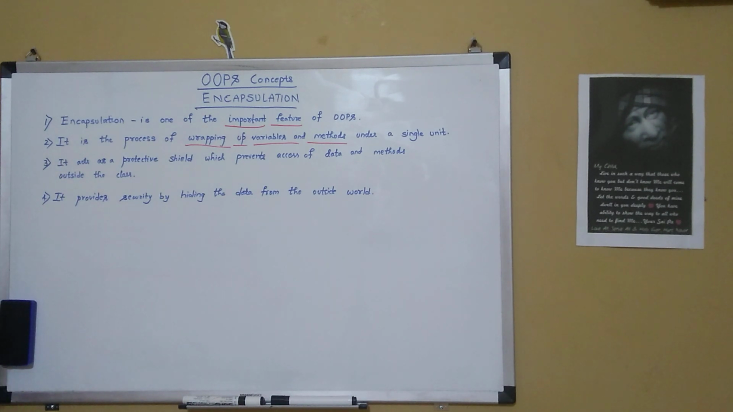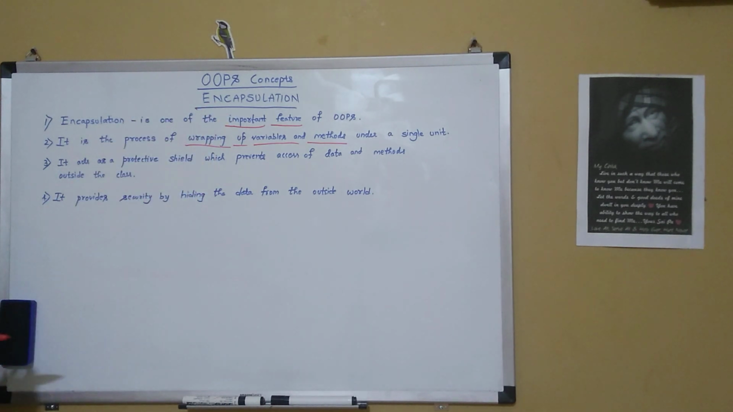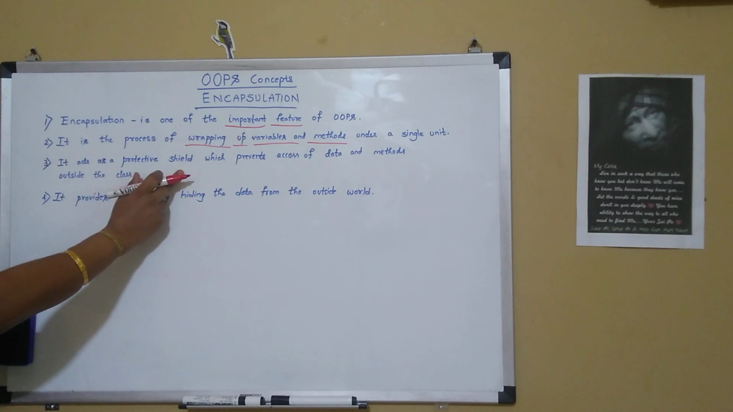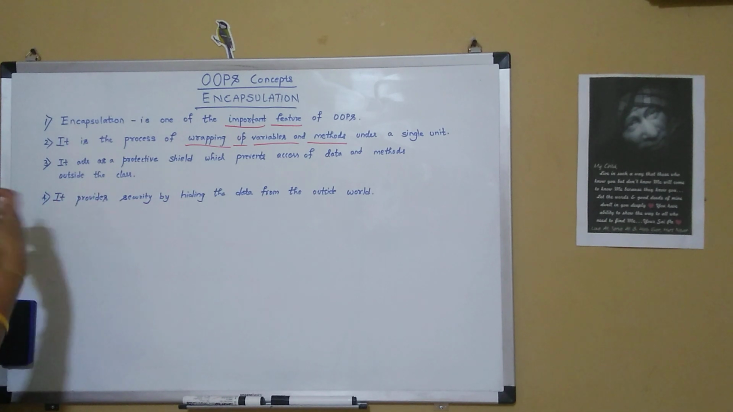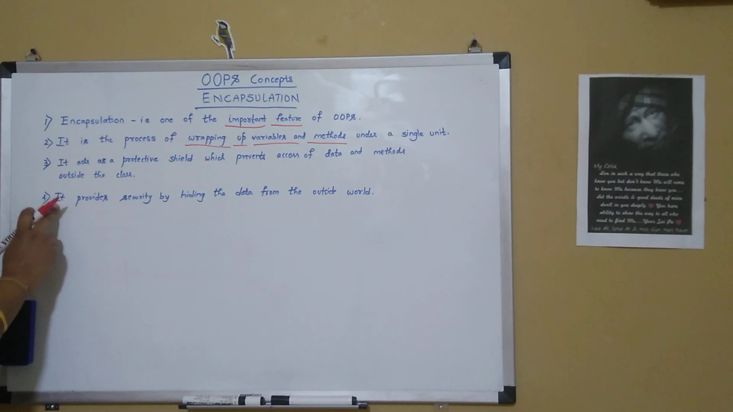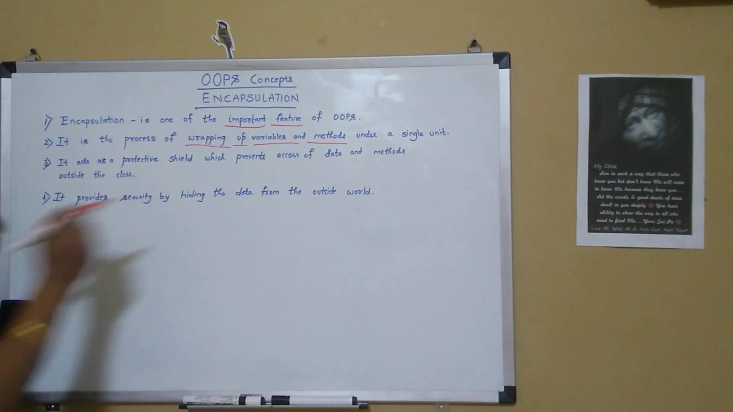Suppose we have a class in which we have data, variables and methods, and we don't want those data and methods to be accessed outside the class. So in such cases, we go in for encapsulation. It acts as a protective shield and it prevents access of data and methods outside that particular class in which it has been defined. So it provides security by hiding the data from the outside world.